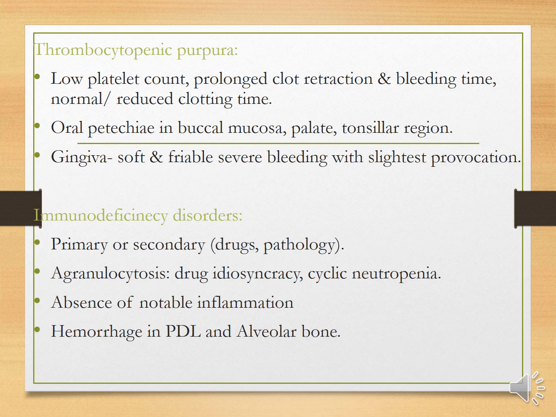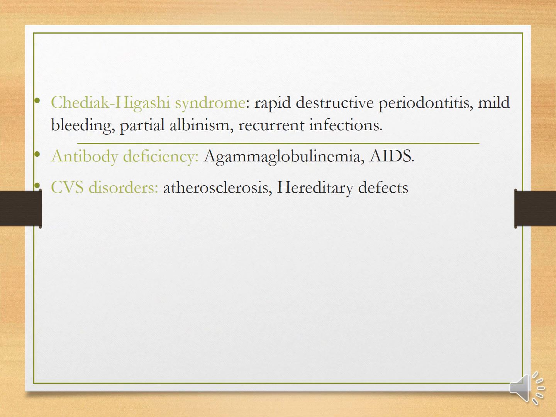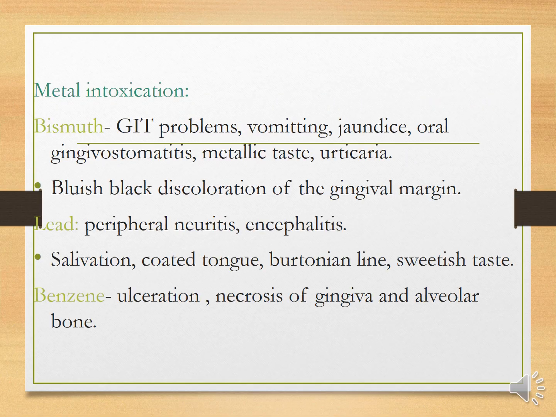Immunodeficiency disorders are characterized as primary or secondary, which can be due to drugs or any pathology. Agranulocytosis is because of drug idiosyncrasy, and cyclic neutropenia. There is absence of notable inflammation and hemorrhage in the PDL and alveolar bone. In Chediak-Higashi syndrome, you can see rapid destructive periodontitis, mild bleeding, partial albinism and recurrent infections. Antibody deficiency includes agammaglobulinemia and AIDS. Cardiovascular disorders are atherosclerosis and hereditary defects.